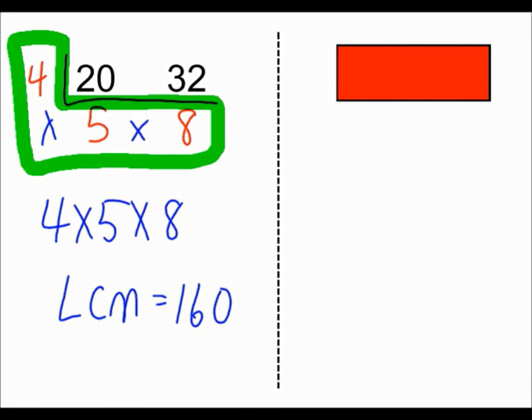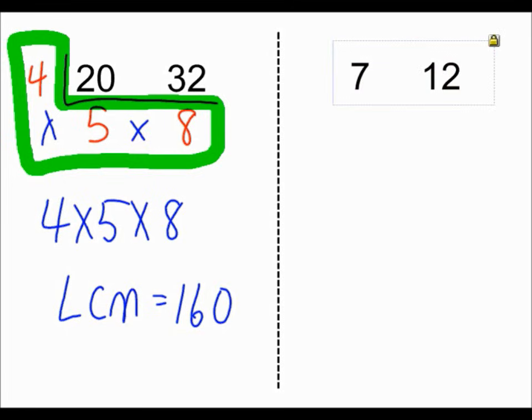Let's look at one final example here. So if you were trying to find the LCM of 7 and 12 using the ladder method, okay. Now the only number that will go into 7 and 12 actually is 1. 1 goes into 7 7 times, 1 goes into 12 12 times, and we're done.